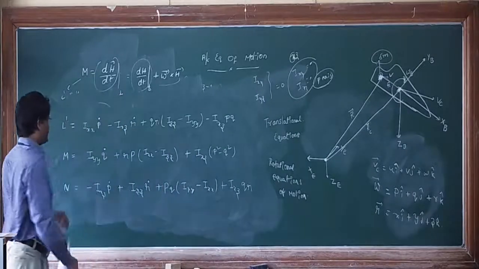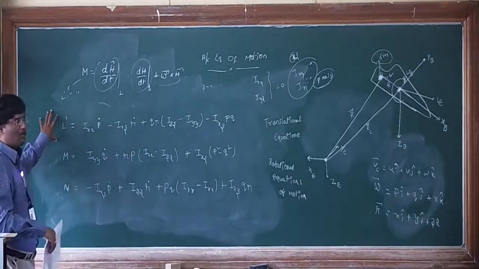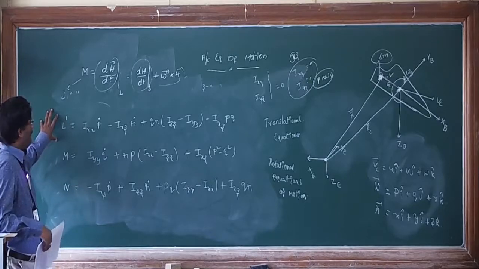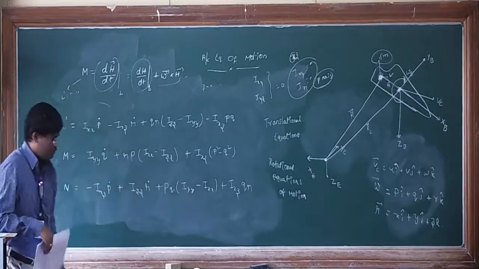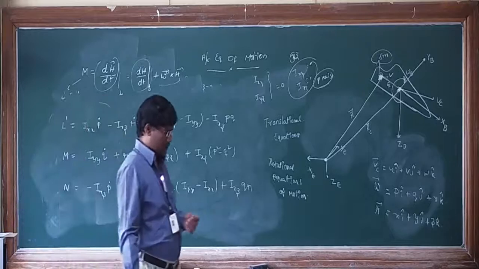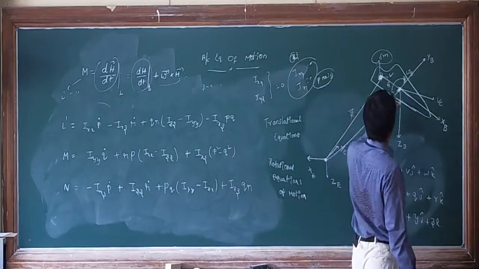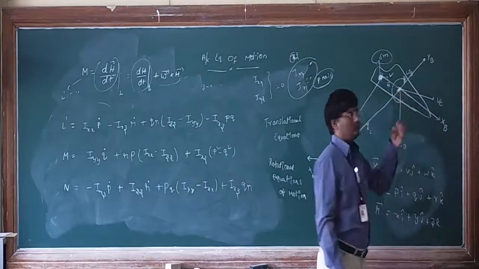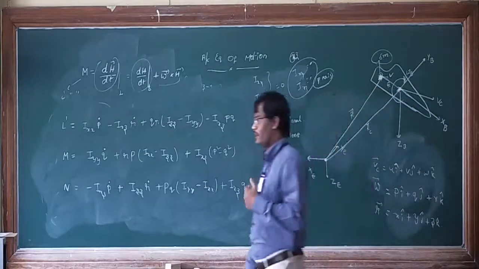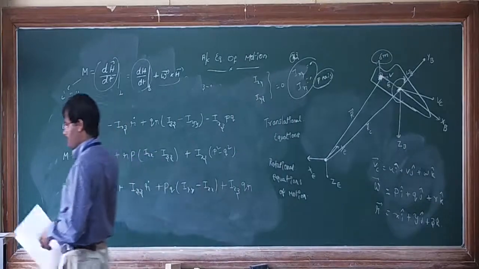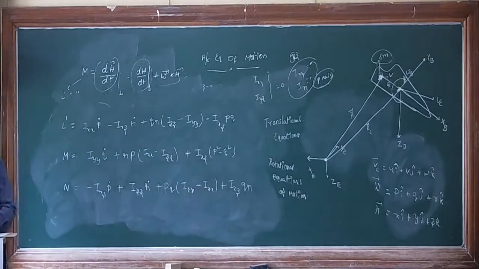Yes. So finally, this is the expression, some good expression. Again, if you want to simplify some more, you can take the body fixed axis system as principal axis system. What is meant by principal axis system?